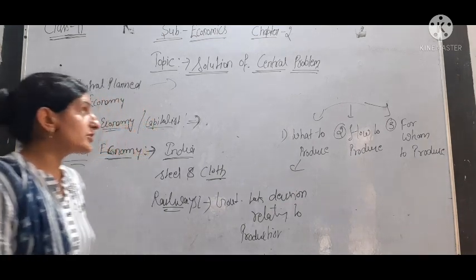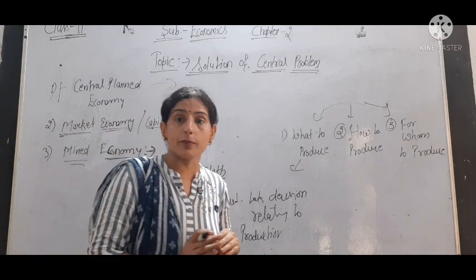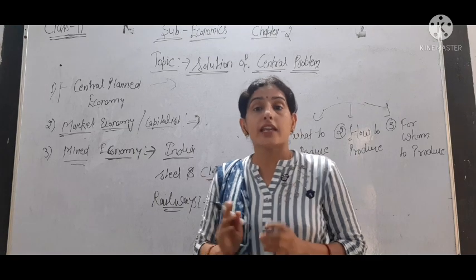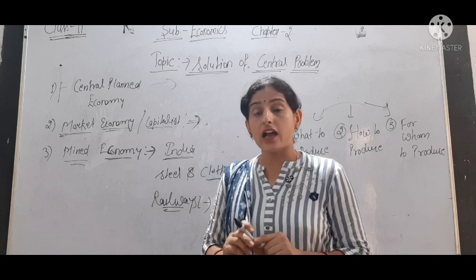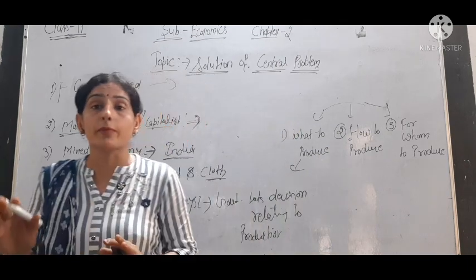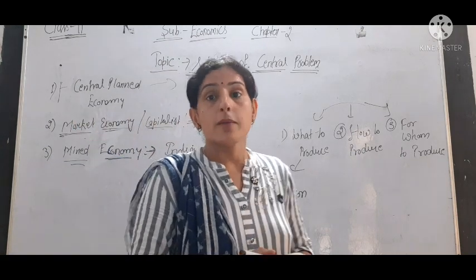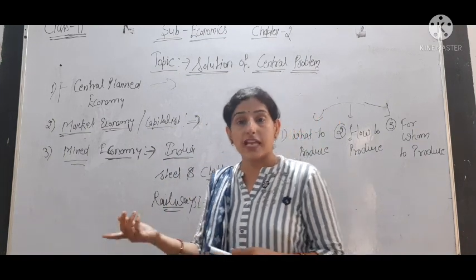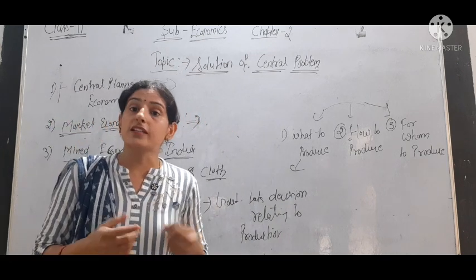So we can see that the solution of the central problem varies from economy to economy, because the types of economies are different. In the world, all economies are not of the same type. India is a mixed economy. Here some sectors are under full government control, but there are many sectors under private control. Cell phone producing companies are private. Cloth manufacturing companies and multinational companies are private.